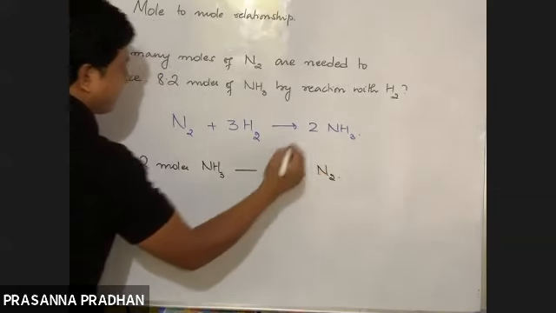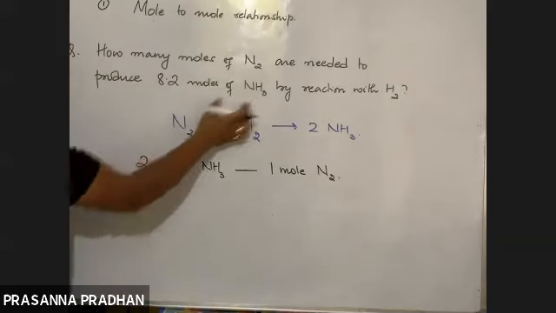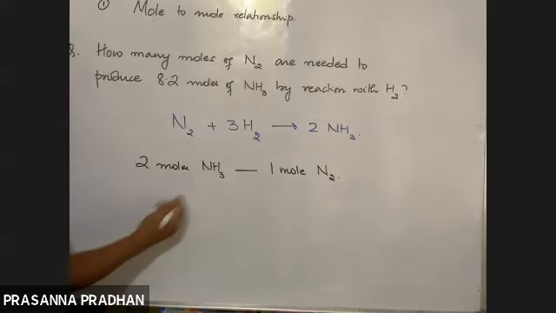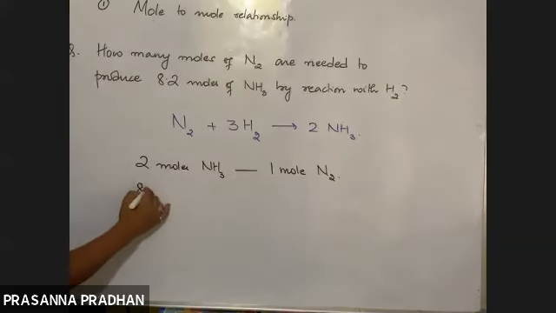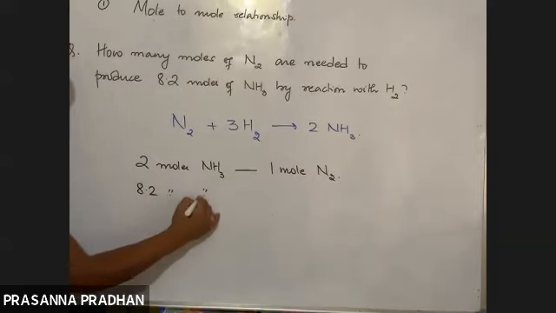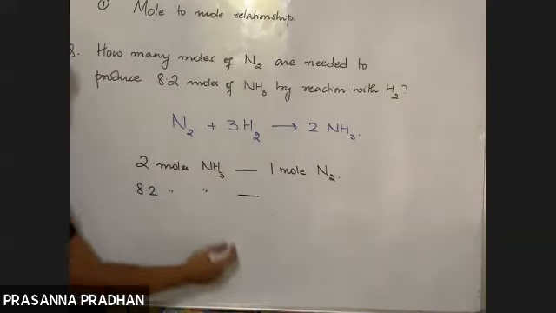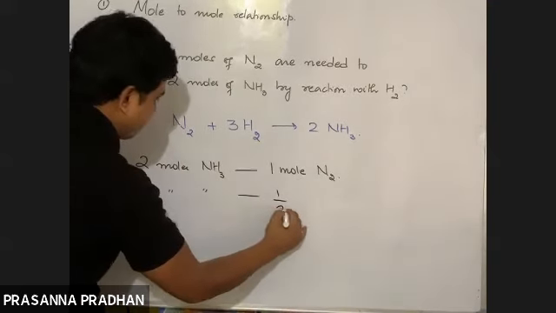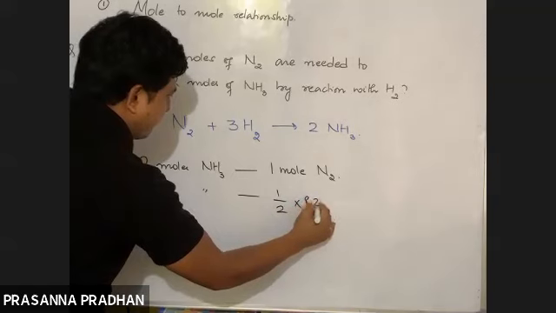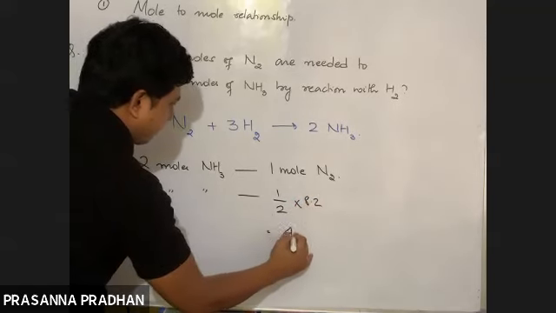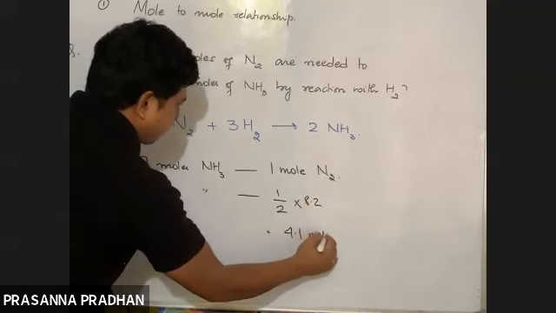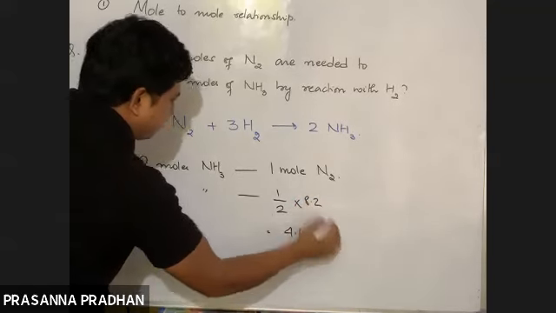So the question says 8.2 moles of ammonia requires how many moles of nitrogen? Simple unitary method. In order to produce 8.2 moles of ammonia, how many moles of nitrogen are required? So what will be the answer? It will be 4.1 mole. So as easy as this.